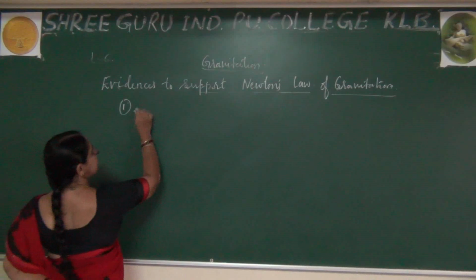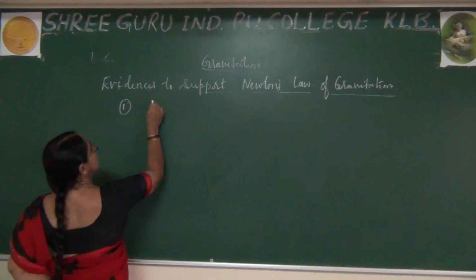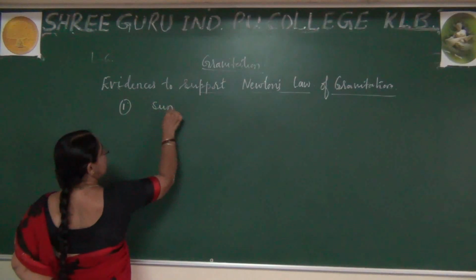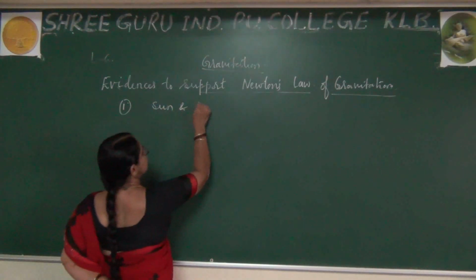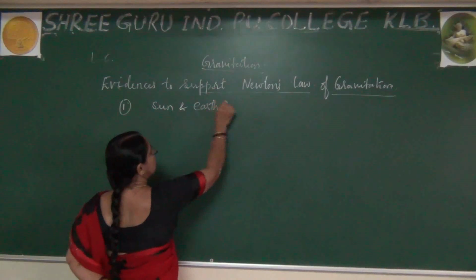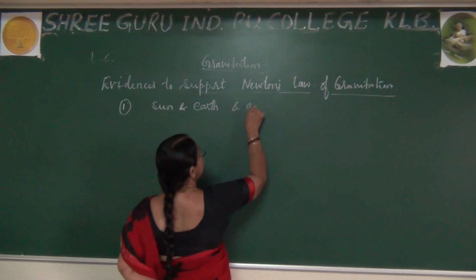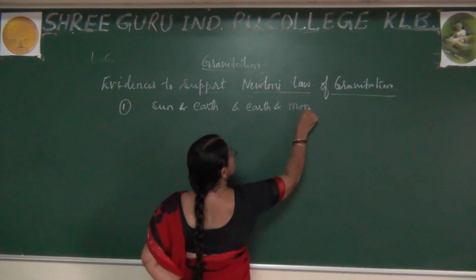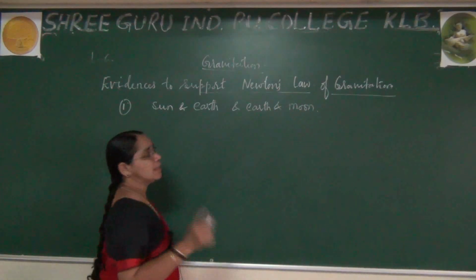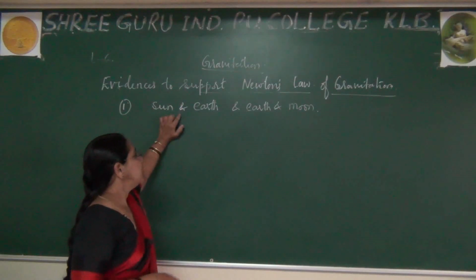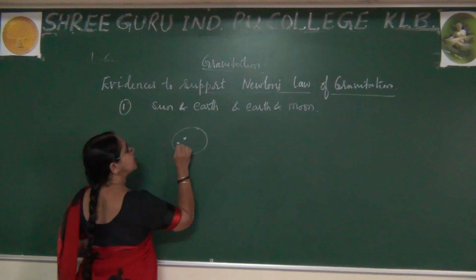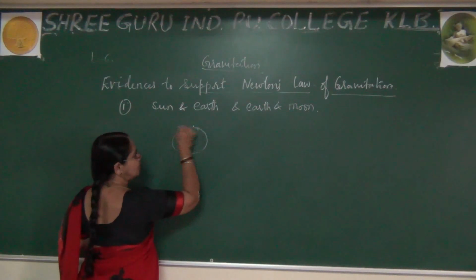So first I can say the rotation of the sun and earth, and earth and moon. The sun is at the center, as you know, and the earth is revolving around it.